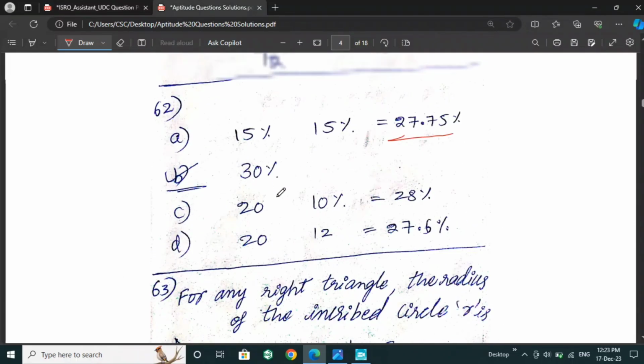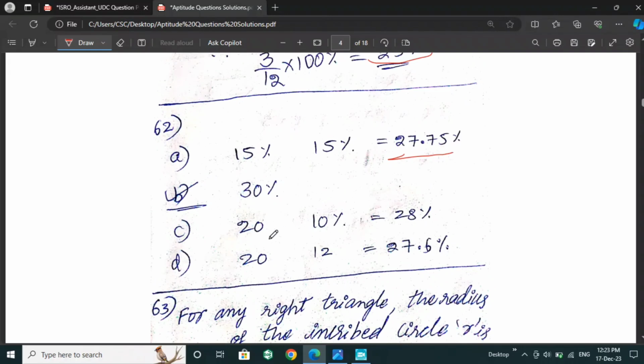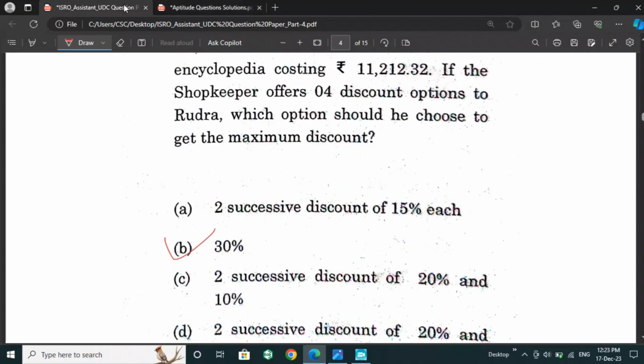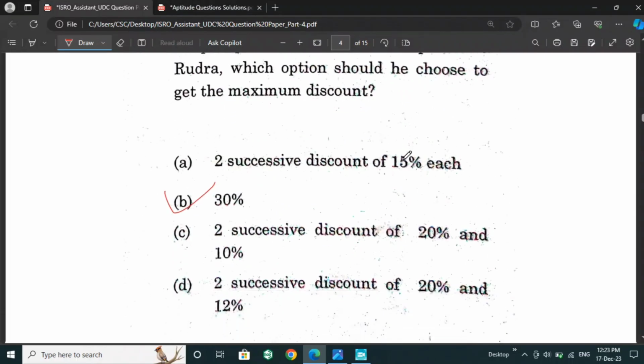For C and D also, if we take 10% and 20%, then 20% and 12%, we will get only this much discount. So according to this question, 30% in option B is the maximum discount for this offer. So option B is the right answer for this question.